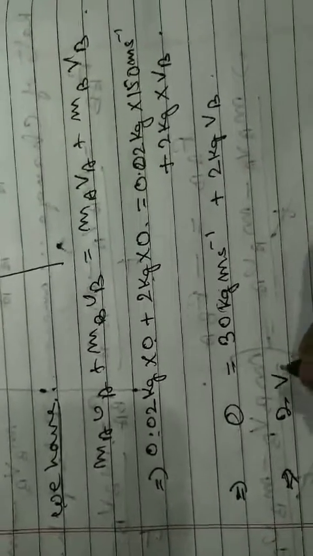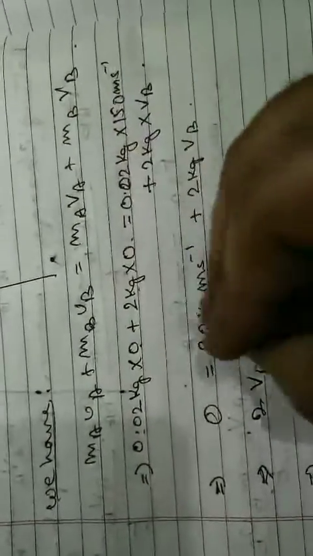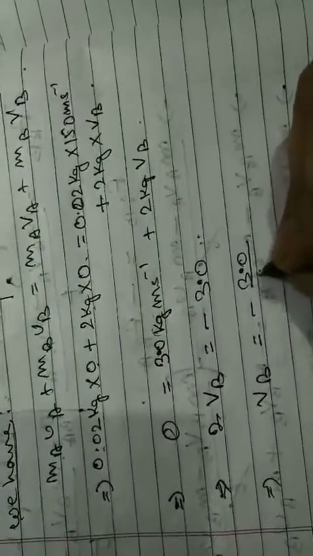Now I will avoid the unit. Bring this one to this side. 2 VB is equal to minus 3, so VB is equal to minus 3 by 2, which is minus 1.5. Since it is velocity, put the unit as meter per second: minus 1.5 meter per second.